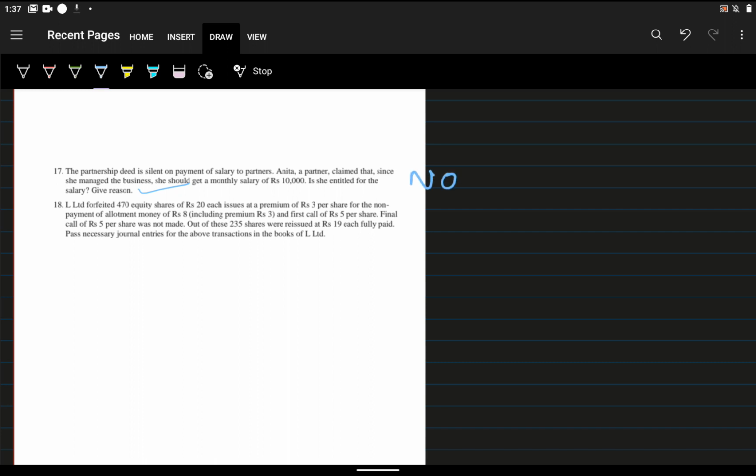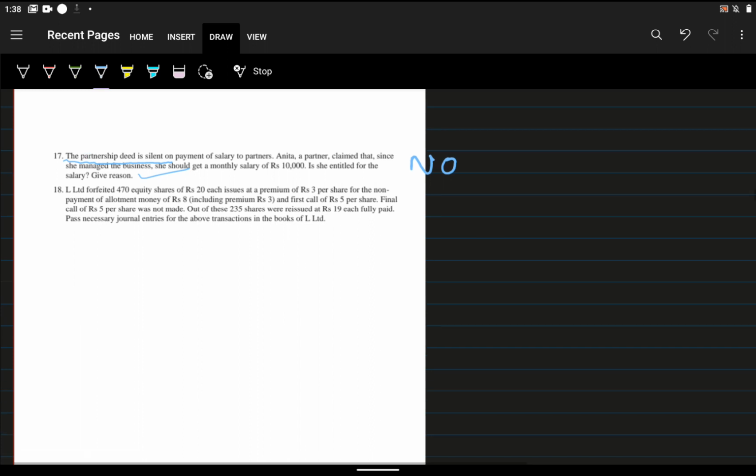Because the partnership deed is silent, whatever it may be, she is not entitled to get any kind of salary in the absence of a partnership deed. So no is the answer.